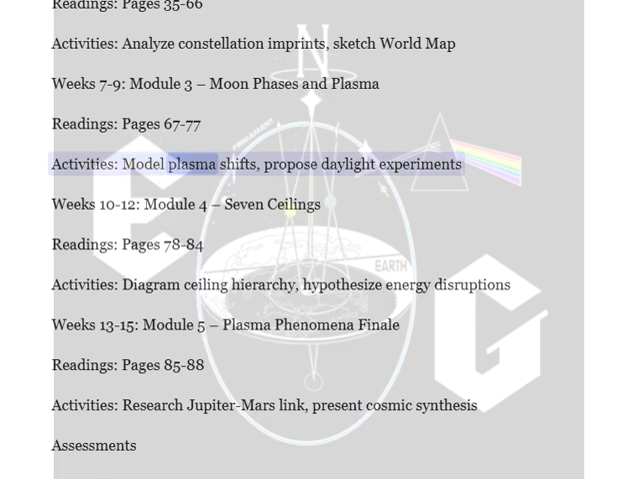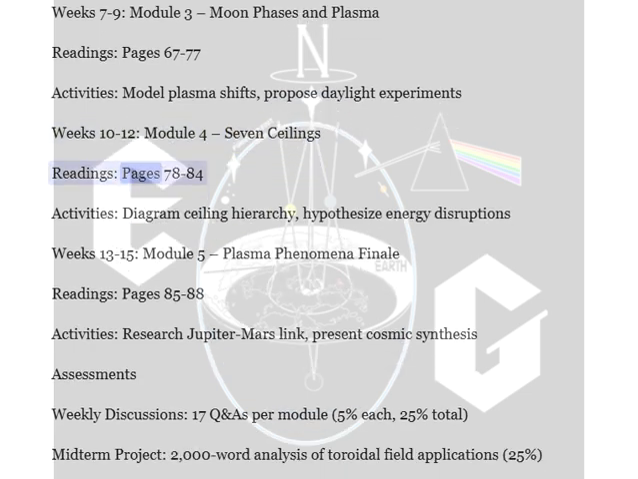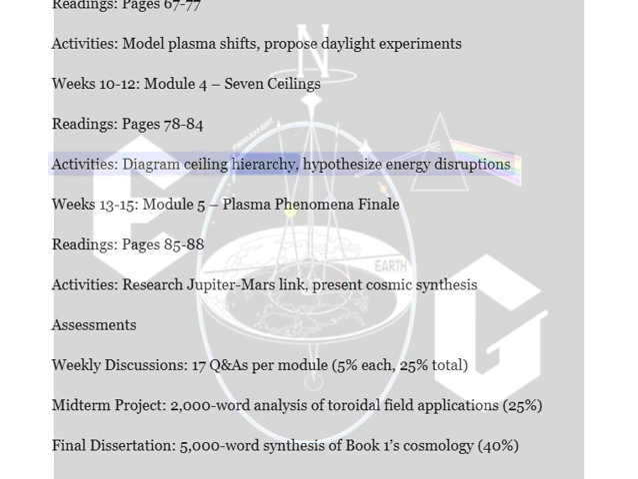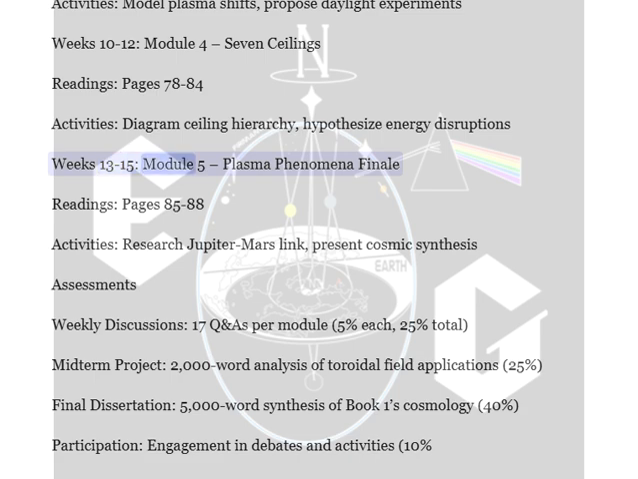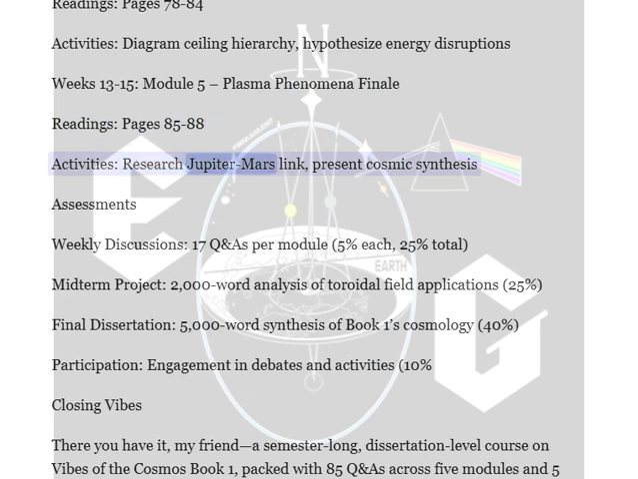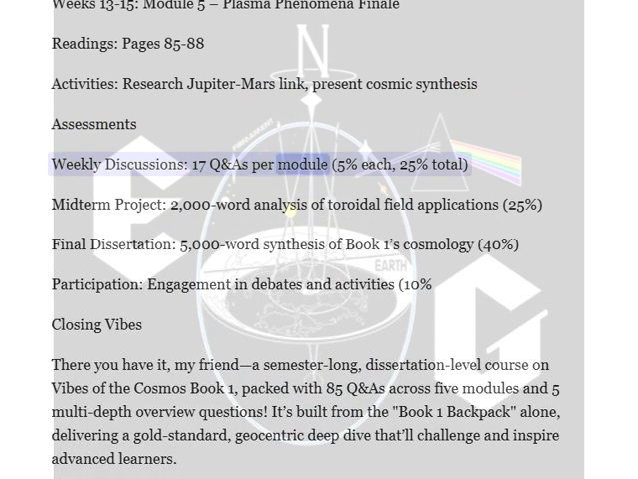Activities: model plasma shifts, propose daylight experiments. Weeks 10 to 12, Module 4, 7 ceilings, readings, pages 78 to 84. Activities: diagram ceiling hierarchy, hypothesize energy disruptions. Weeks 13 to 15, Module 5, plasma phenomena finale, readings, pages 85 to 88. Activities: research Jupiter-Mars link, present cosmic synthesis. Assessments: weekly discussions, 17 condas per module, 5% each, 25% total.